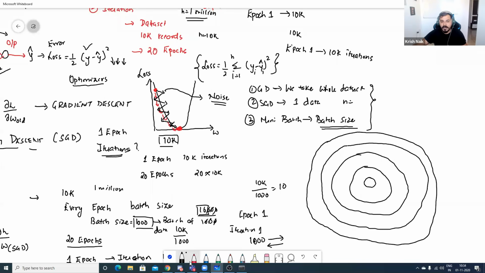Now remember, in gradient descent, my convergence will be very smooth like this. Suppose this is my convergence point. It will be very smooth. But in case of stochastic gradient descent, my convergence will be like this.